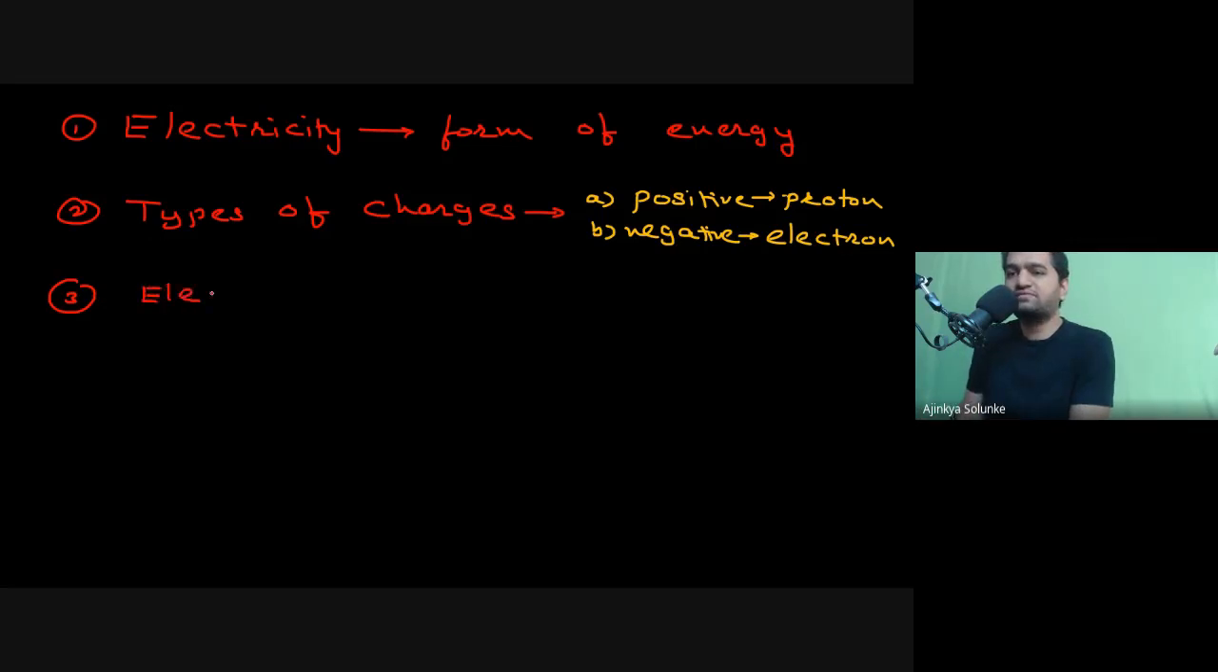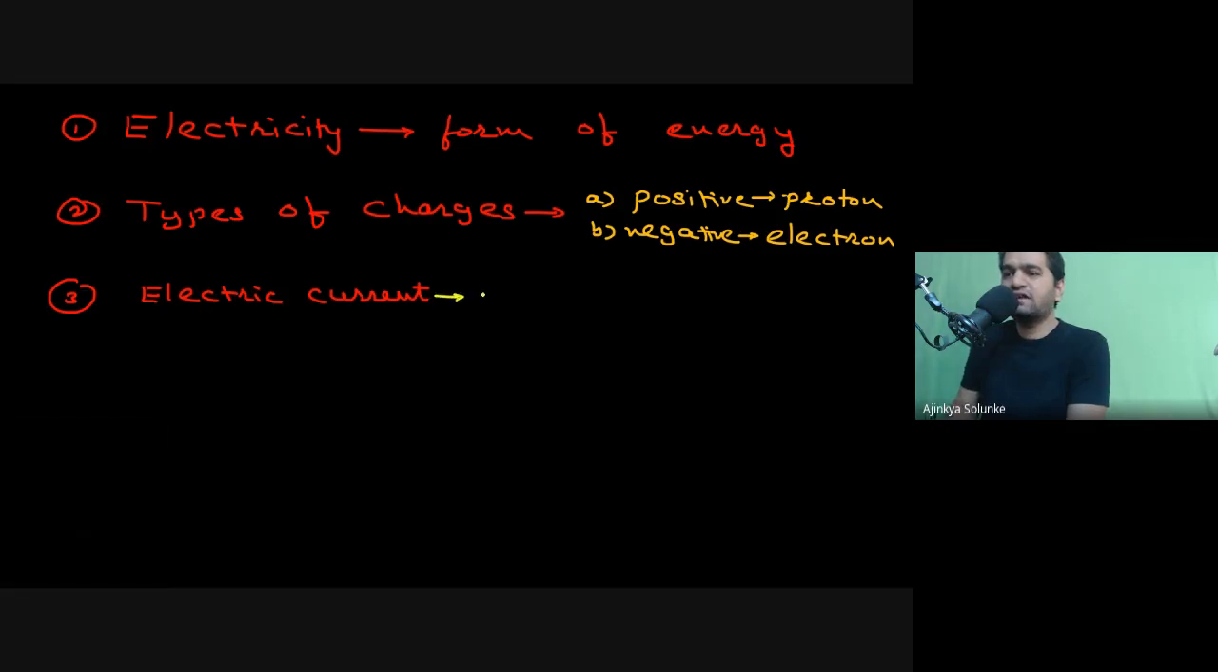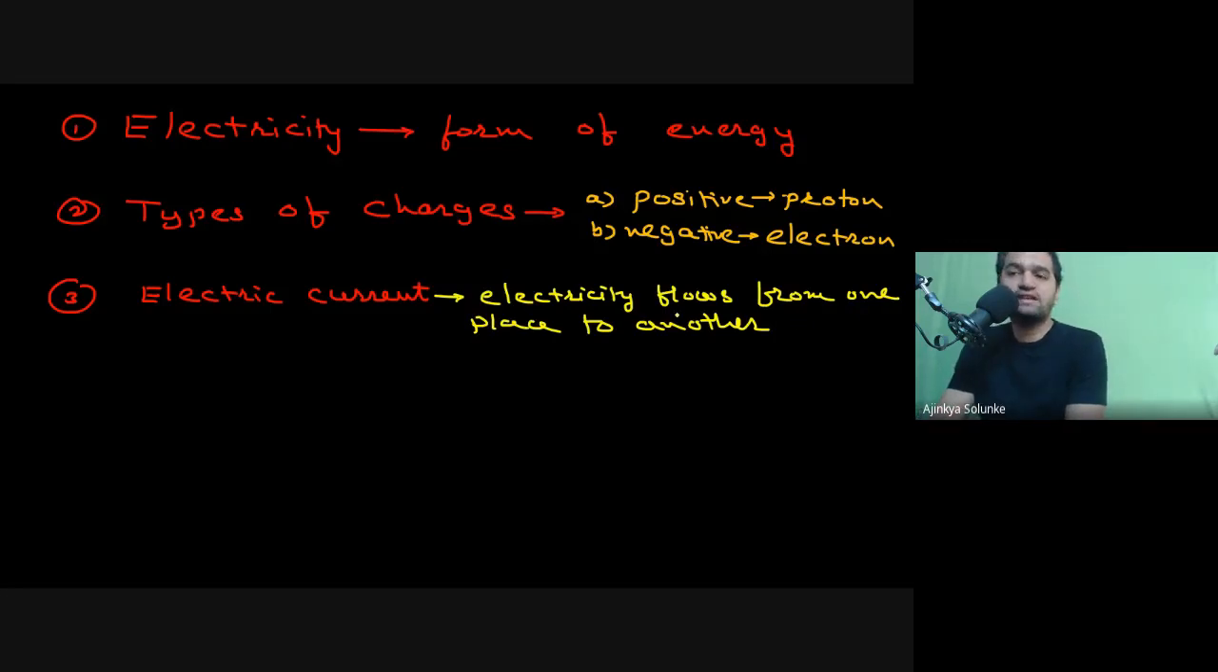Electric current. Try to understand, electric current is nothing but when your electricity flows from one place to another. What is the definition? When your electricity flows from one place to another, it is called electric current. Understand this definition?